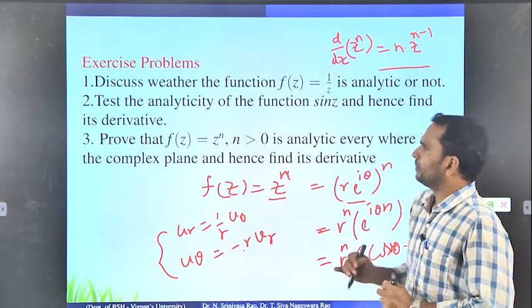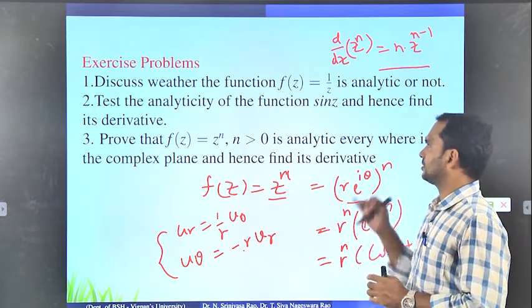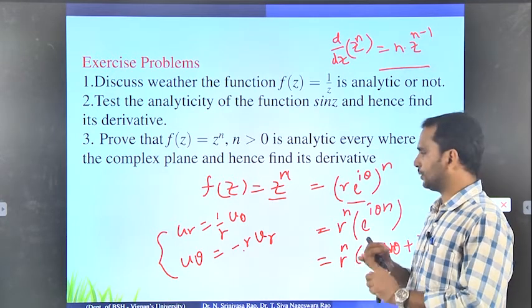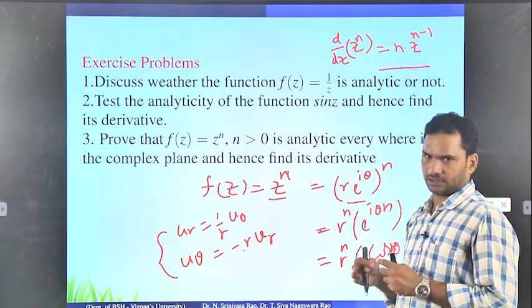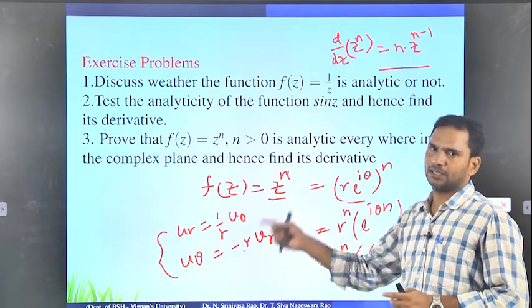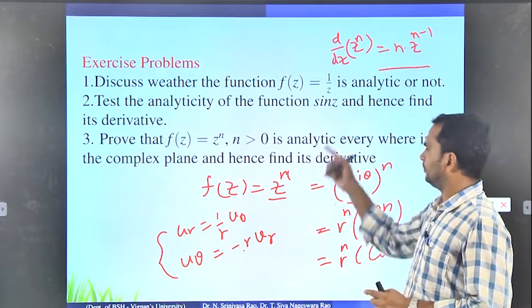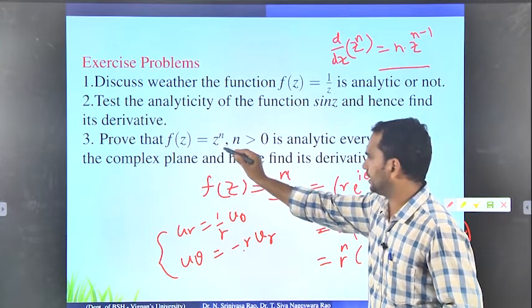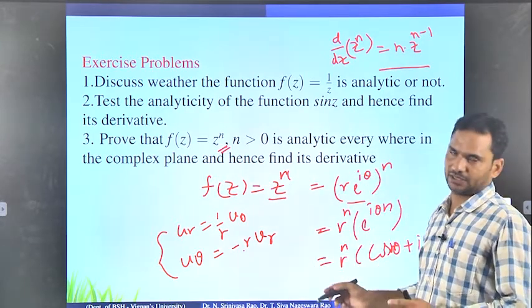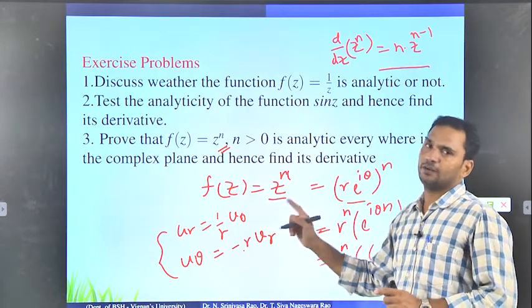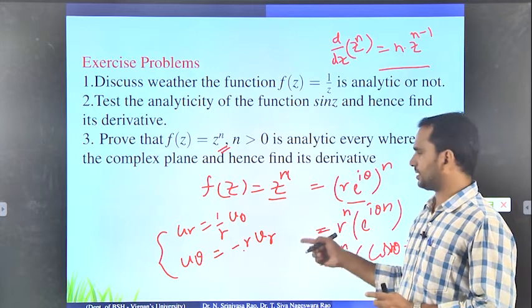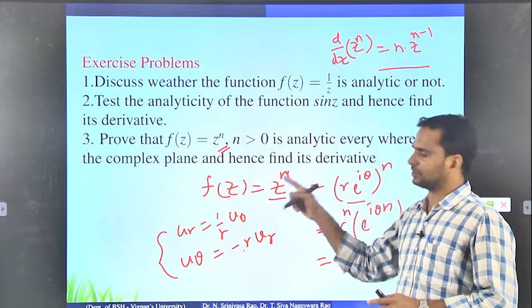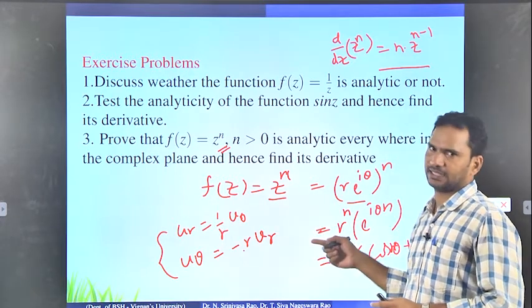Everybody remember, there are three major steps involved here. The first step is to find the real part and the imaginary part. That is your first duty. Once you find them, you have to go for the CR equations. In some problems we use Cartesian coordinate CR equations, and for this type of problems we use polar coordinate CR equations. Depending on the problem, you have to choose. Once the CR equations are satisfied, we can say that it is analytic.